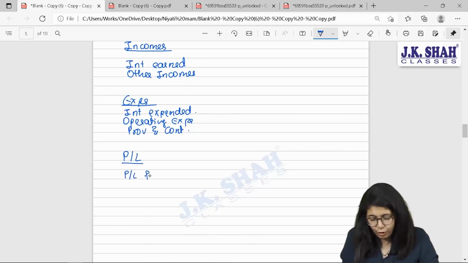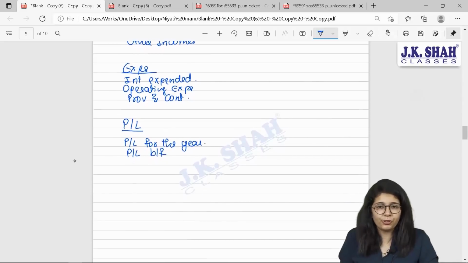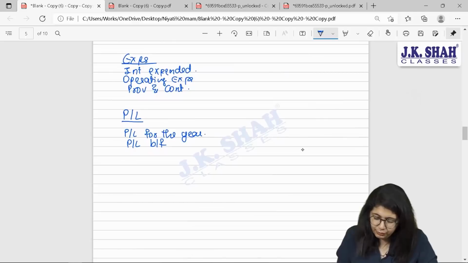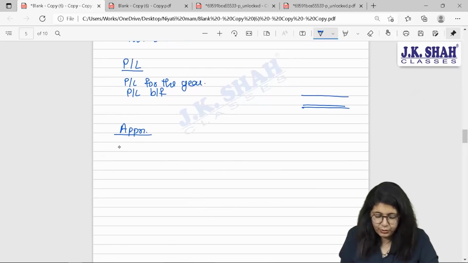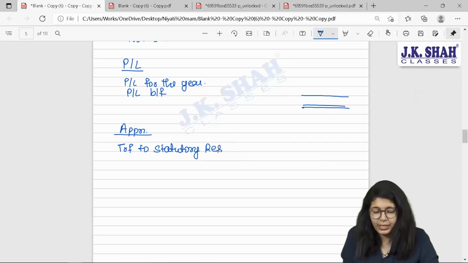First is profit or loss for the year, and second will be profit or loss brought forward, that is your opening balance for the year. This will give you your total profits, and this profit needs to be appropriated. First, you will transfer some amount to statutory reserve. It has to be at least 20%, and then depends upon your question.